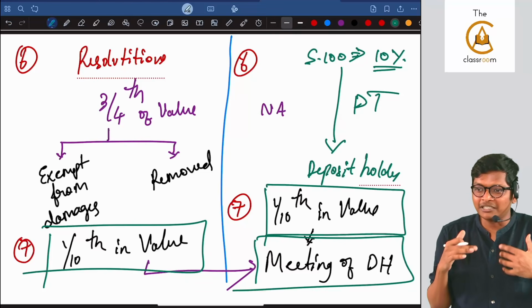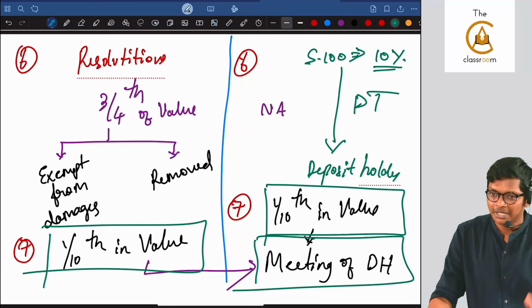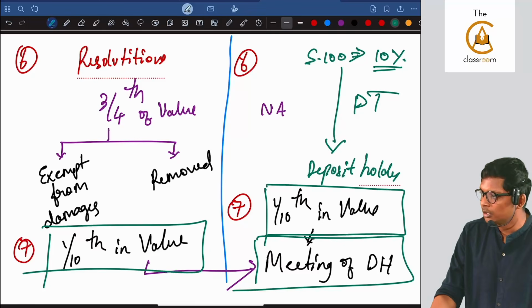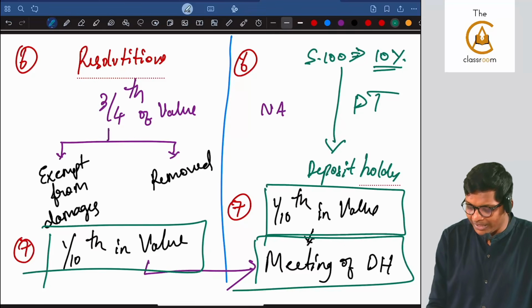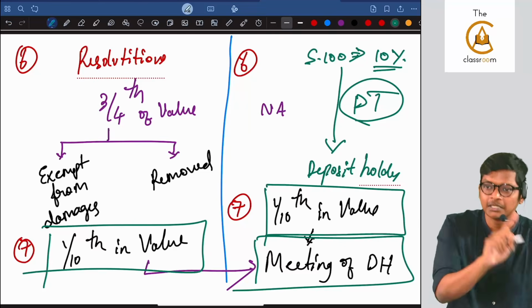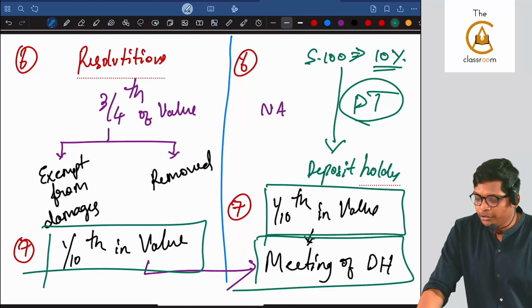Do comparison in learning, not in life. Comparative learning will help. Are you getting it, guys? All of you with me? Naresh following? Online fellows, keep following. So 1/10, you should make the request to whom? For deposit meeting, the deposit trustee. For debenture, the debenture trustee, 1/10 in value.